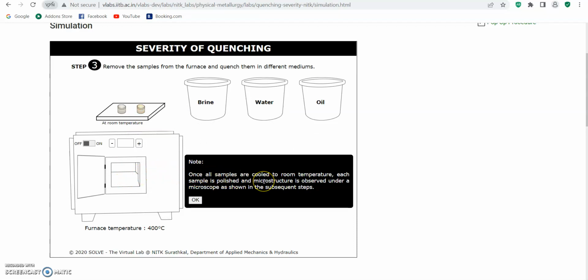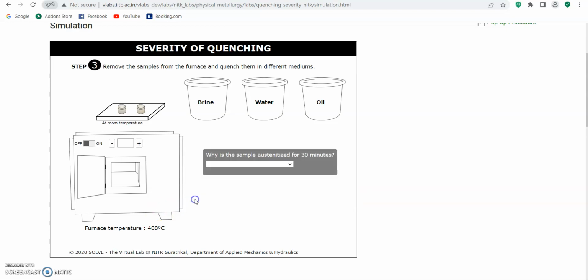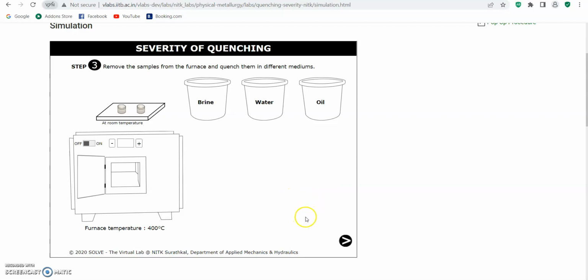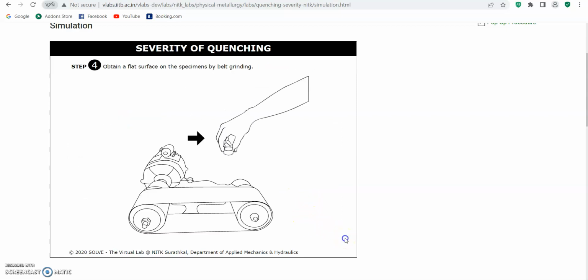For notes, we must cool the samples to room temperature. Why is the sample austenitized for 30 minutes? It is for uniform austenitization. And let's move to the next step.